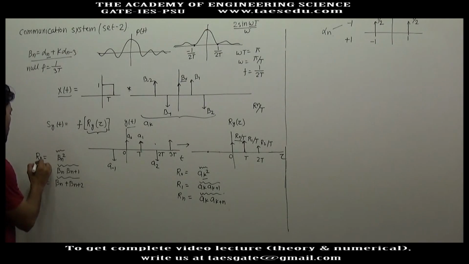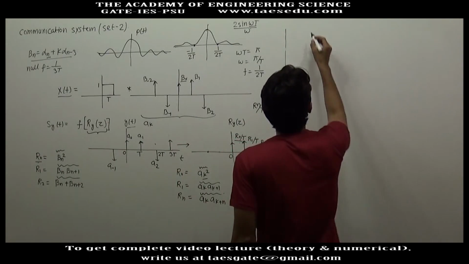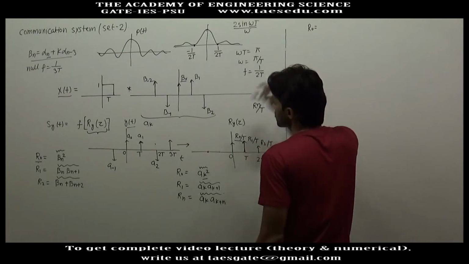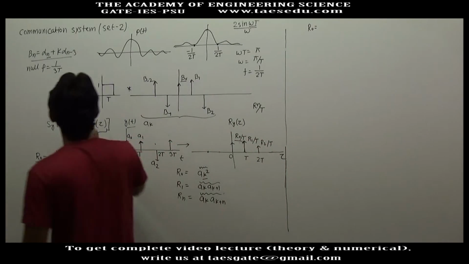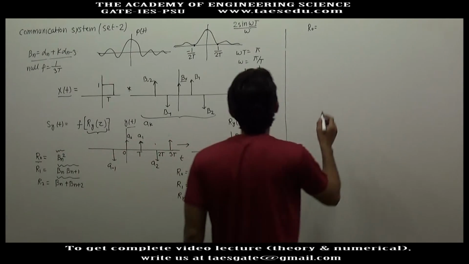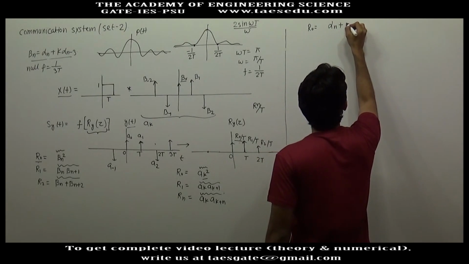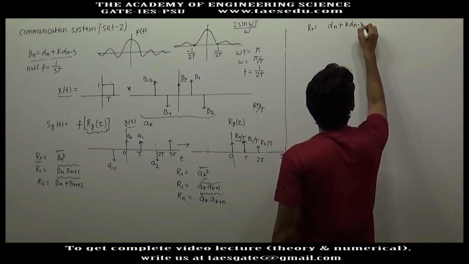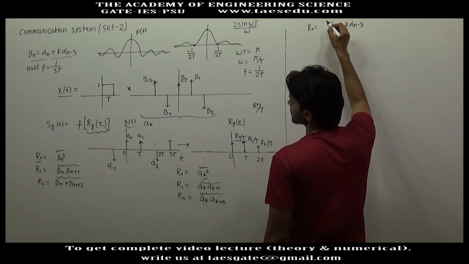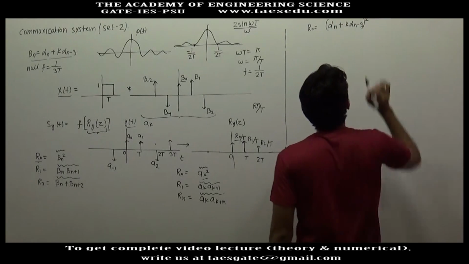Now let us find the value of R0. R0 is the average of beta n square, and what is beta n? Beta n is alpha n plus k alpha n minus 3. So basically we have to take alpha n plus k alpha n minus 3, square it, and then find the average.